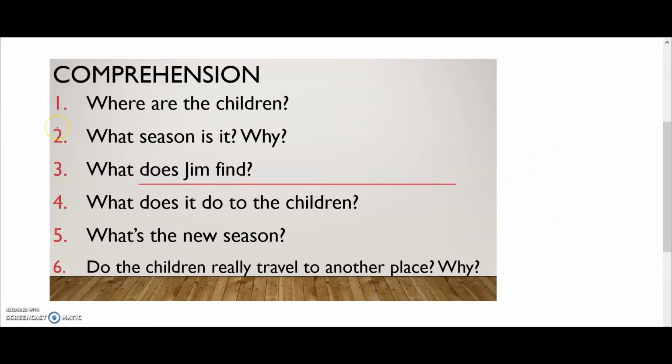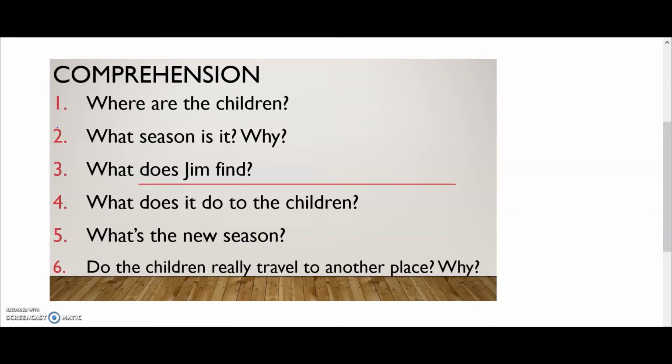Number 1, where are the children? This is referring to picture number 1. Number 2, what season is it and why? This is also referring to picture number 1. Number 3, what does Jim find? This is picture number 1. Number 4, what does it do to the children? The item that Jim finds, what does it do to the children?